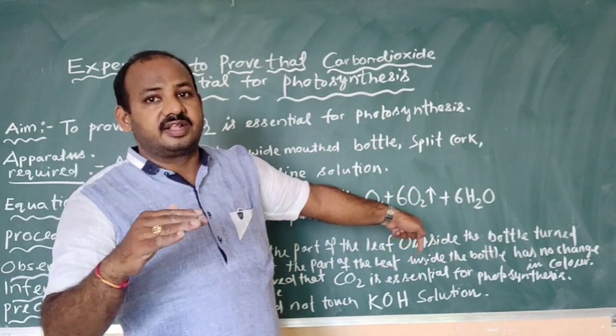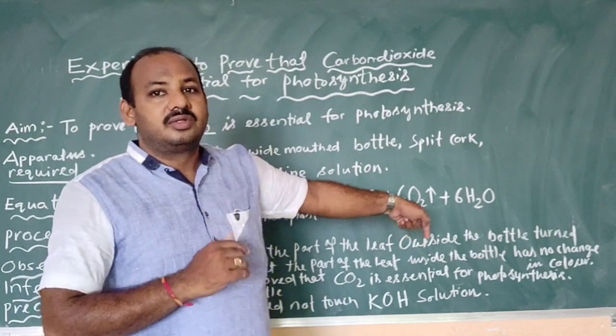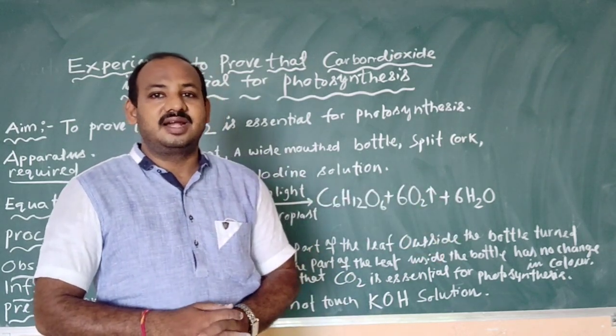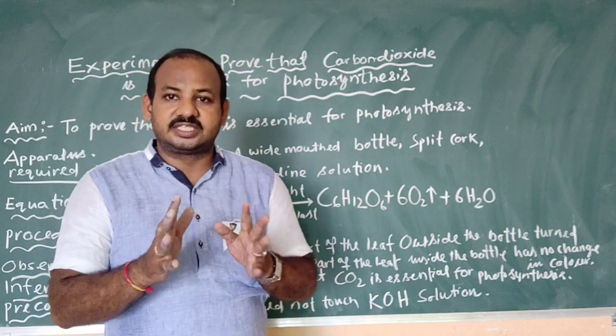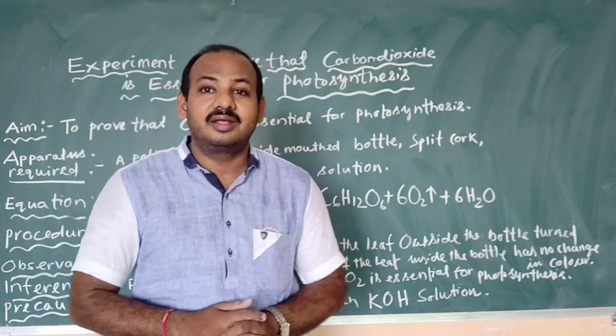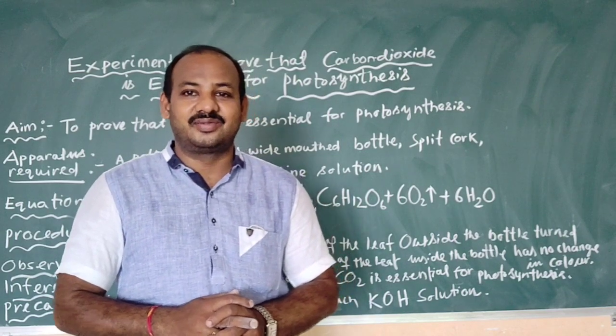So to avoid the interference, we will not allow the leaf inside the bottle to touch the potassium hydroxide solution. So from this experiment we can say that carbon dioxide is essential for photosynthesis. Understand, children? Thank you very much.